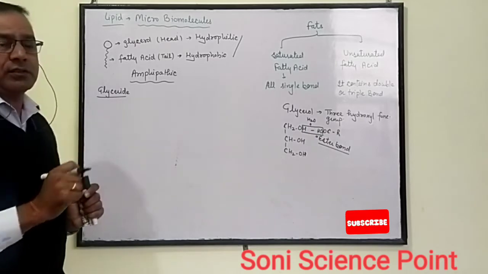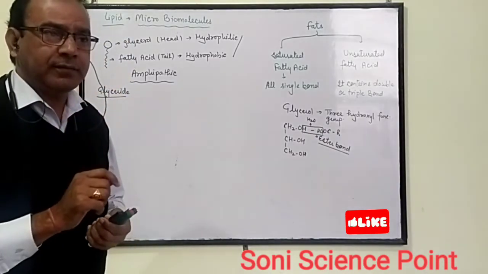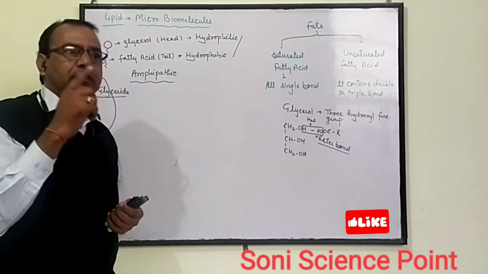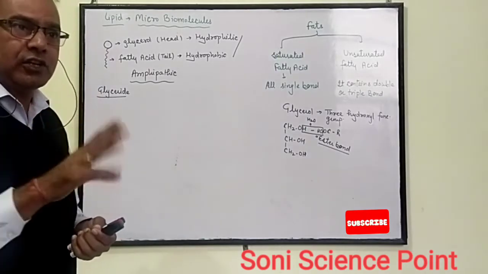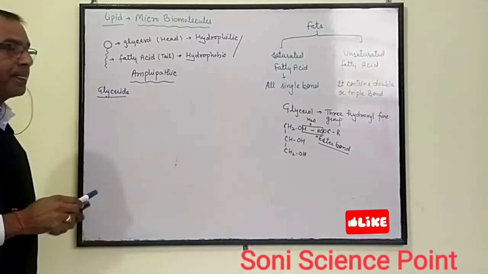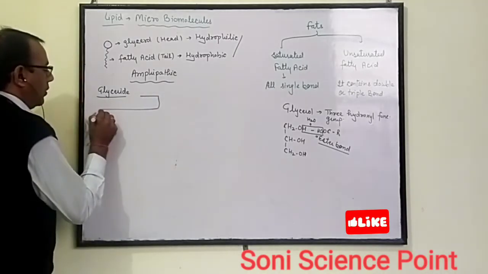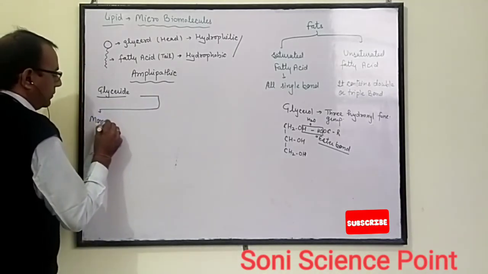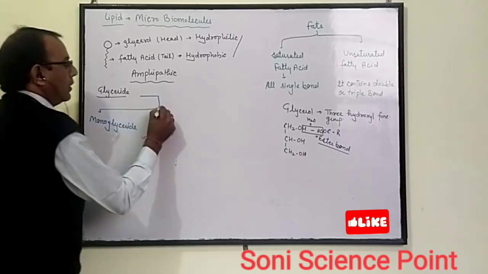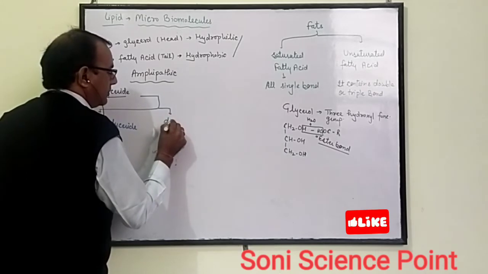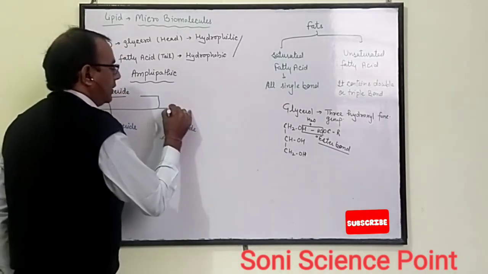There are three chances: one glycerol attached with one chain of fatty acid, one glycerol attached with two chains of fatty acid, one glycerol attached with three chains of fatty acid. So we can categorize three types of glycerides: monoglyceride, diglyceride, and triglyceride.